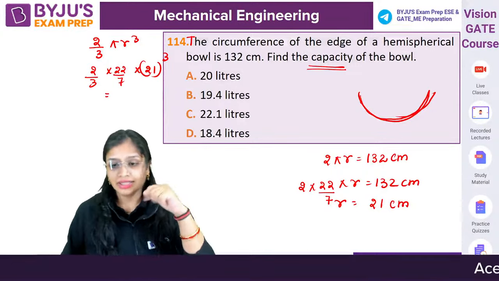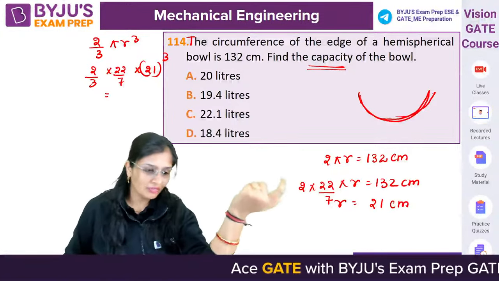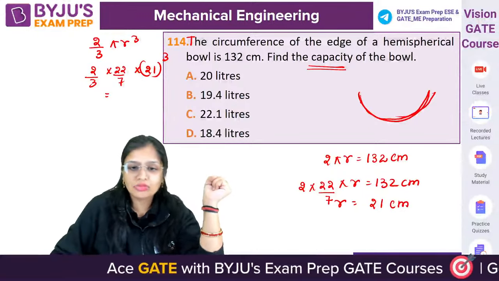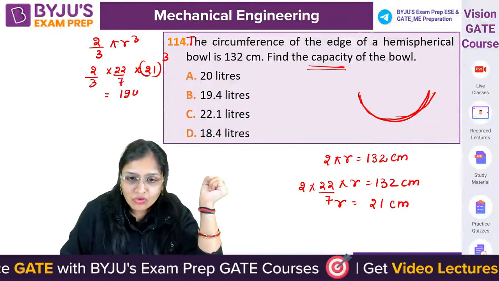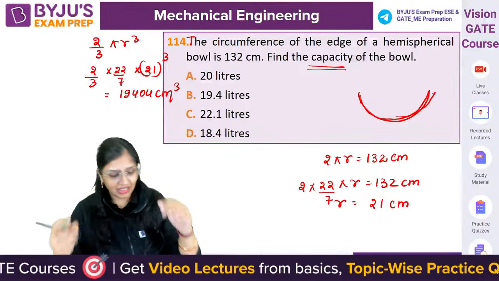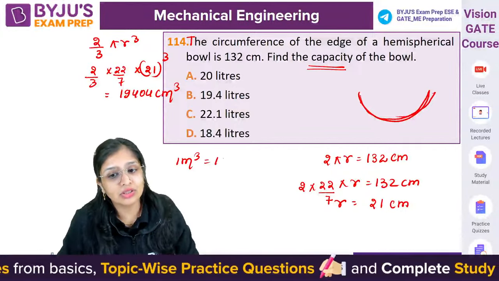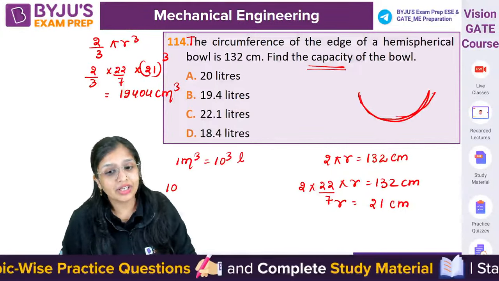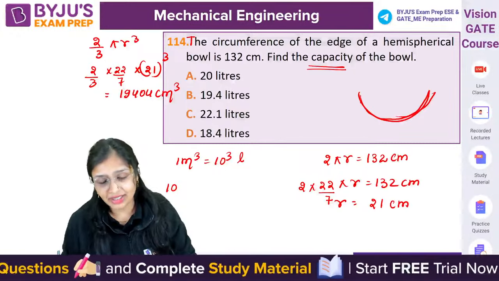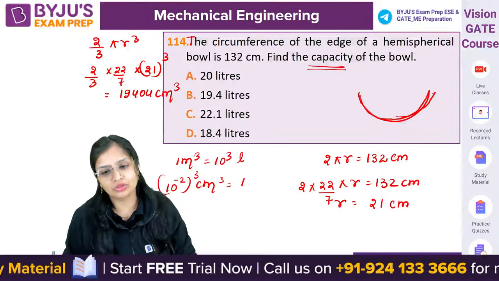Okay, then let's start. You have to calculate the capacity of the bowl. That means you have to calculate the volume. How much is the volume coming? 19404 centimeter cube. But you need it in terms of liters. You know 1 meter cube is equal to 1000 liters. In terms of centimeter, (10 raised to power minus 2) cube centimeter cube is equal to 1000 liters.